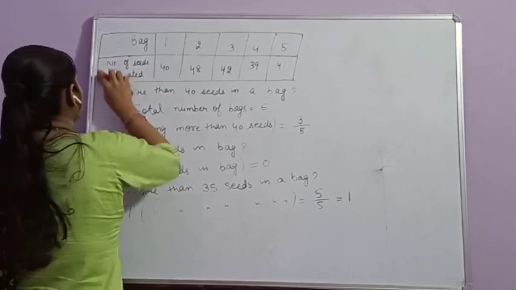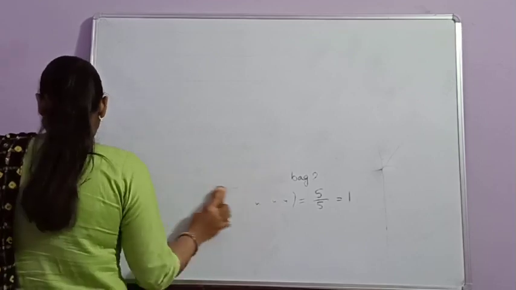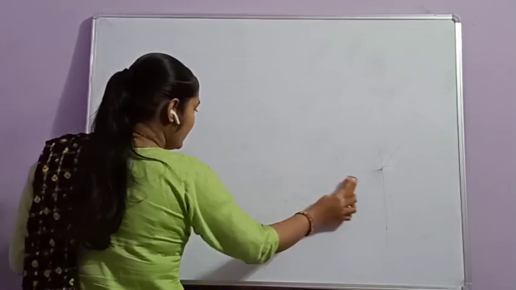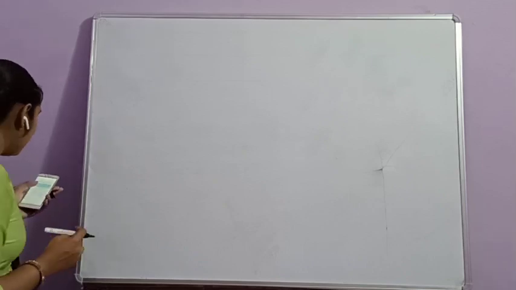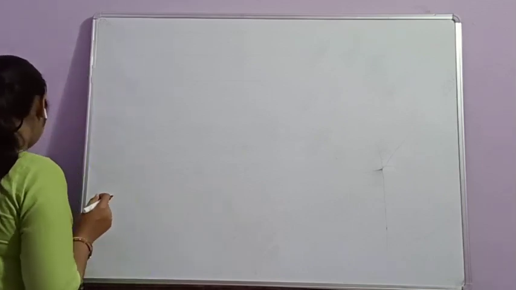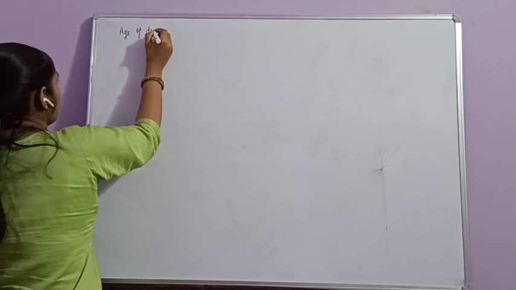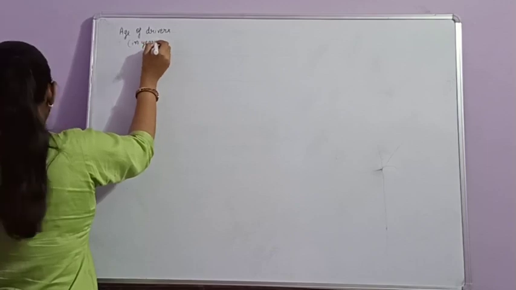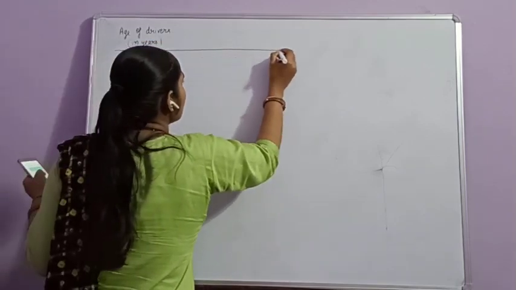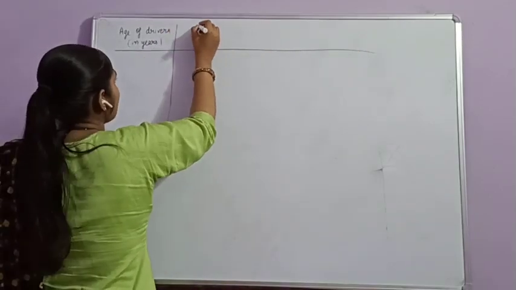Now, next question. An insurance company selected 200 drivers at random, without any preference of one driver over another, in a particular city to find a relationship between age and accidents. Data is collected. Here, age of drivers in years, and accidents in 1 year.